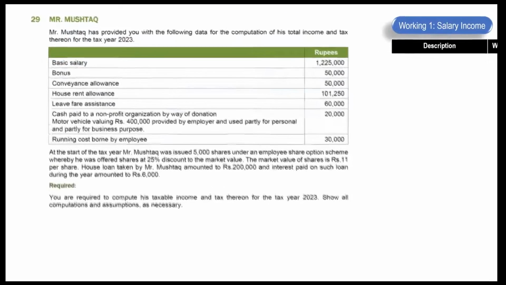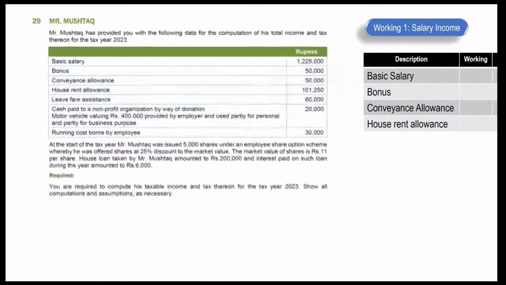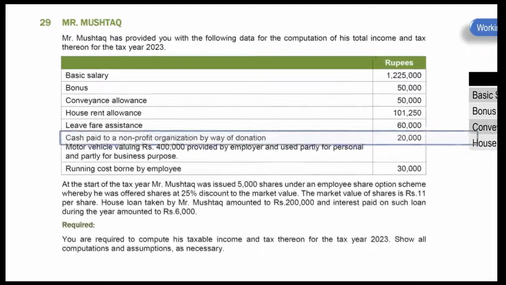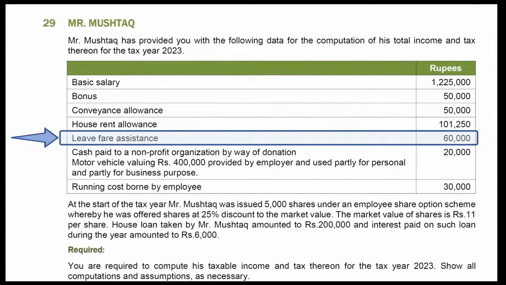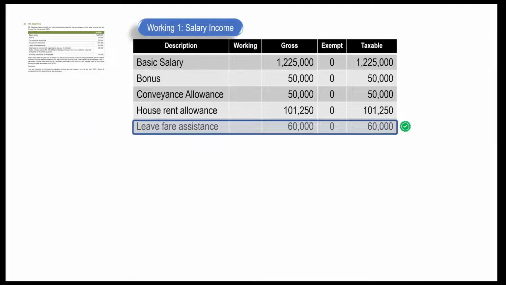Let's read the table which contain information about some of the salary components. Nothing mentioned in first 4 items is exempt from tax, therefore all these 4 items will be taxable. Mention this information in your working. Next item is leave fare assistance. It is the amount given by employer to employee to travel away from place of work. The objective of this benefit is to encourage employees working in high-stress positions to have some relaxed time and fun with their family. This benefit is not exempt from tax. Hence it is taxable. Mention it in your working.